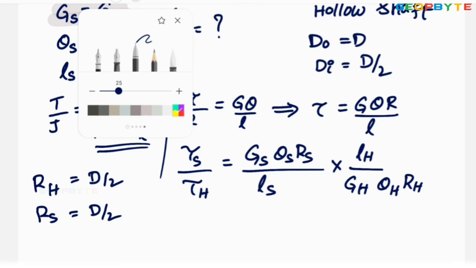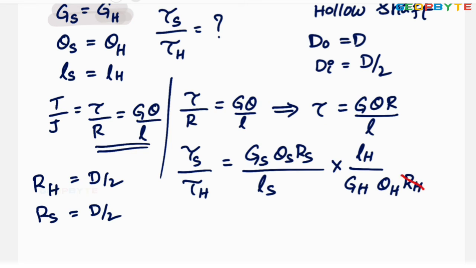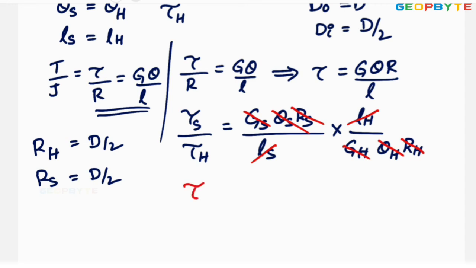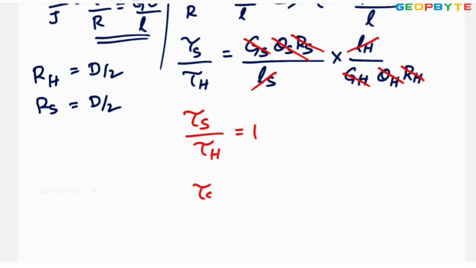Therefore, R for hollow shaft and R for solid shaft cancelled. Length of the hollow shaft equals length of the solid shaft. Shear modulus for hollow shaft equals shear modulus for solid shaft. Angle of twist remains same. Everything is cancelled. Therefore, the stress developed in the solid shaft divided by stress developed in the hollow shaft is equal to 1. Therefore, stress developed in the solid shaft and stress developed in the hollow shaft both are identical.